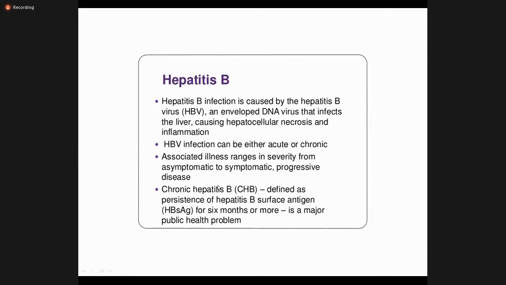Asymptomatic means the patient has the virus in the body, but does not know about it and does not have symptoms until the liver gets very much damaged, fibrosed, and ultimately the complications start. When the workup is done, they are diagnosed with hepatitis. So this asymptomatic form is also very dangerous. Chronic hepatitis B is defined as the persistence of surface antigen for more than 6 months in the body.